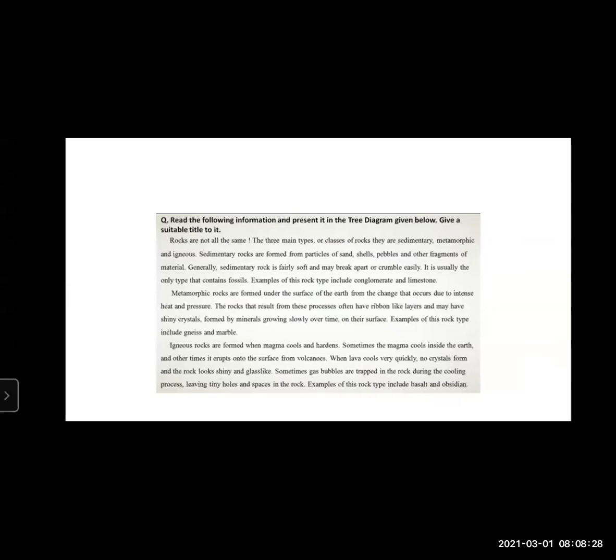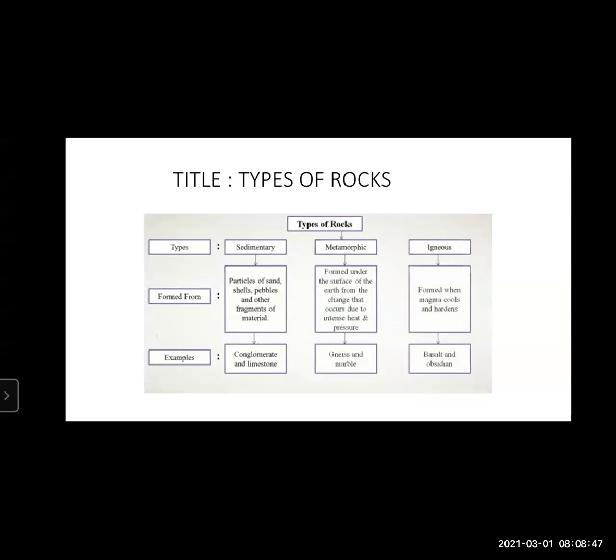We have to convert this, we have to transform this into non-verbal. And they have mentioned specially that this non-verbal thing will be a tree diagram. And the first thing that we have been told is give a suitable title. So remember, children, you have to give a suitable title. Now, this is the answer. This is the 5 marks, how you will score. This is how you need to write it in your English paper.